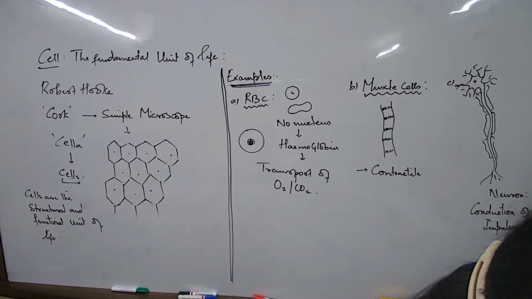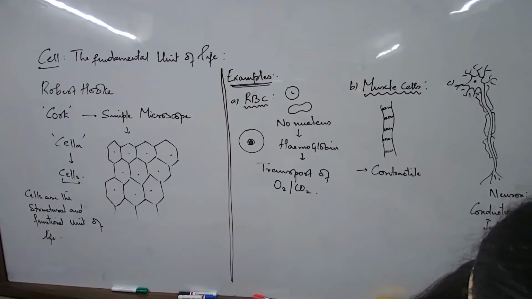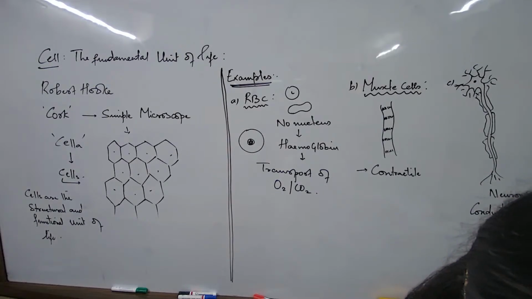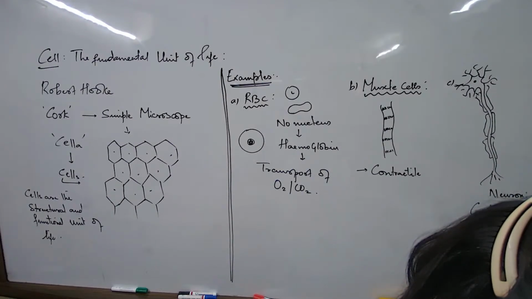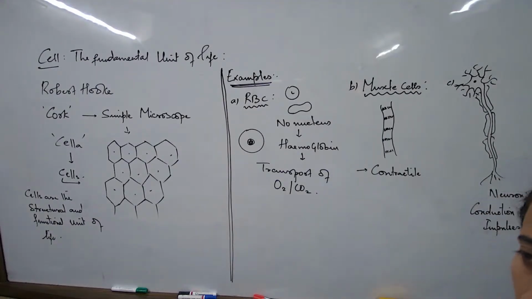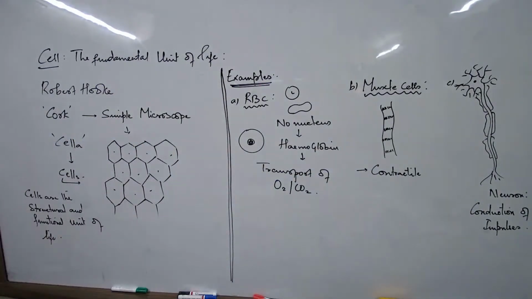Nerve cells are extremely long and branched so that they can receive information and carry them to all parts of the body of an organism. Full stop.